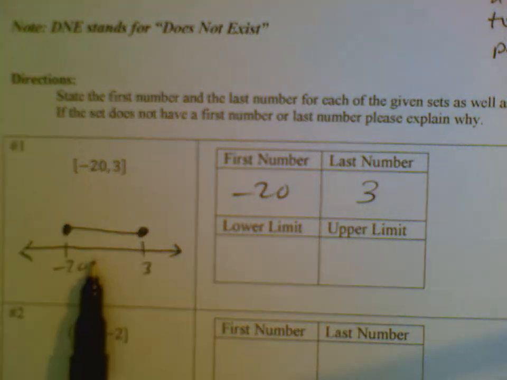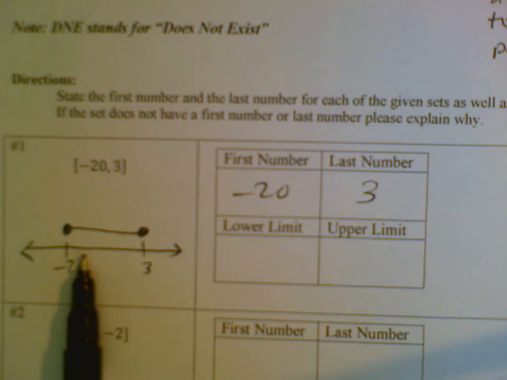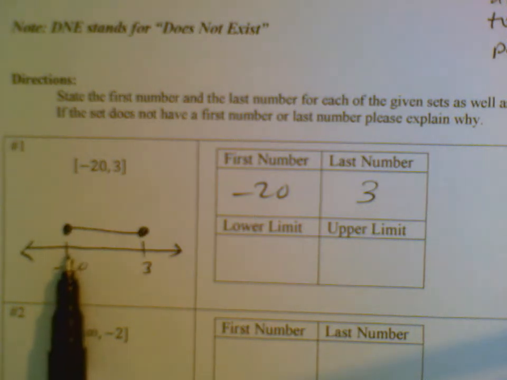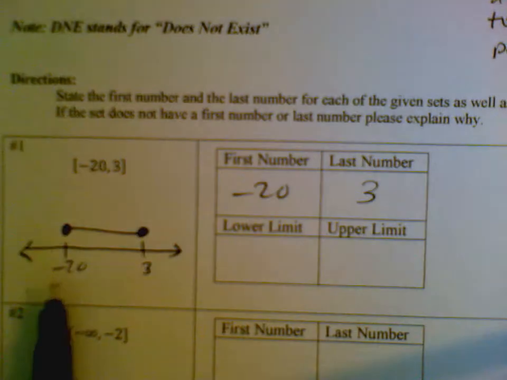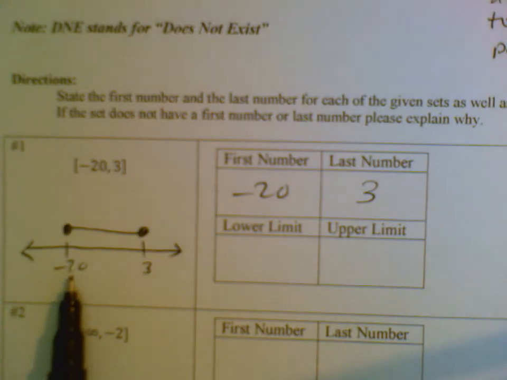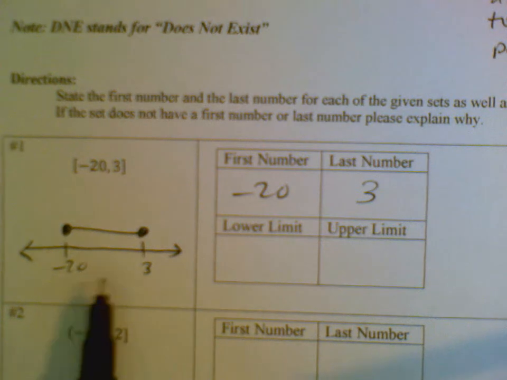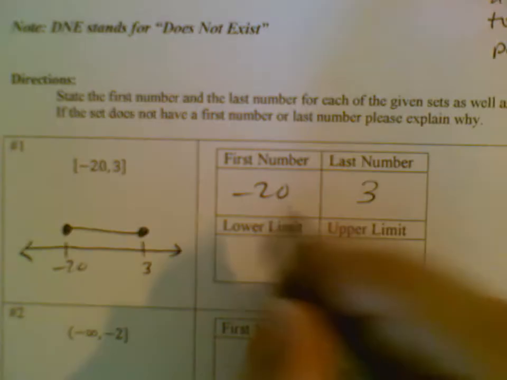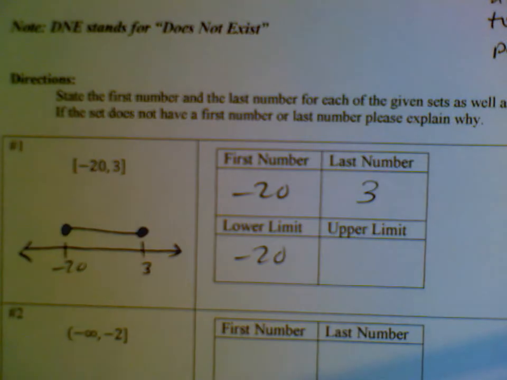So within this set, -19.9, that's pretty close to -20. But I can get even closer. I can stay within the set and get even closer to -20 if I go to -19.99. I can get even closer by going -19.99999. I can get as close as I want. No matter how close I am, I can always get closer to -20. But at the same time, I can never pass it and still remain within the set. So -20 is the lower limit.